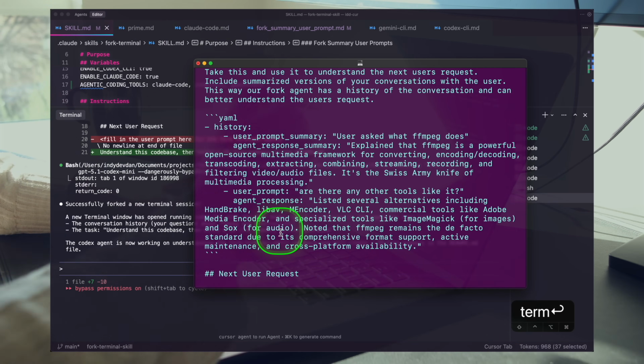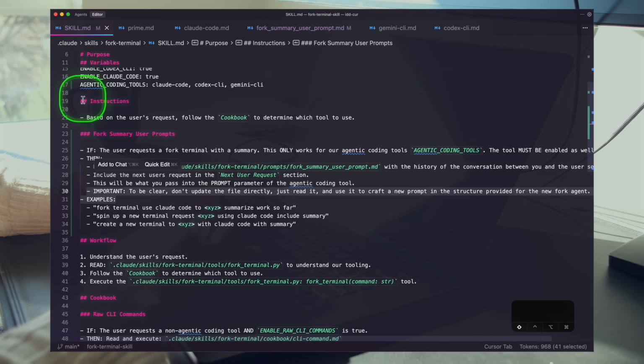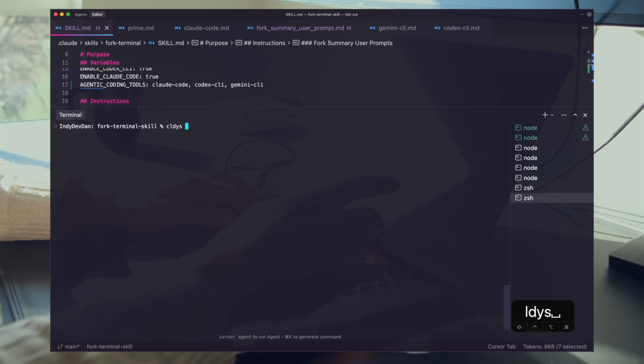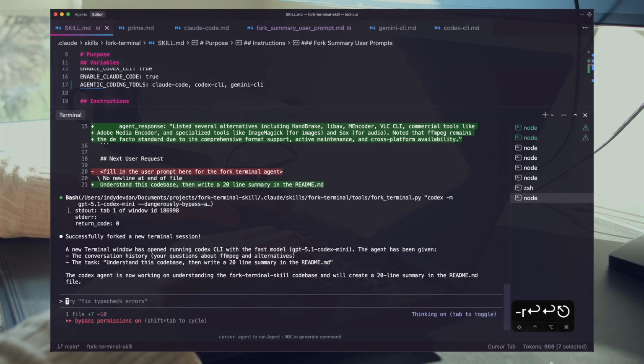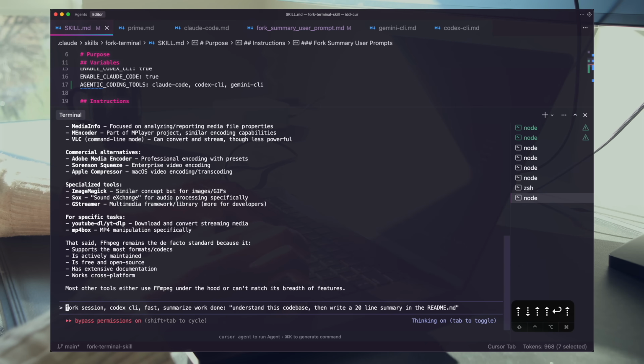All right, so we're almost there. Let's go ahead and see if this one line in our instructions worked. So we're going to clear. Actually, let's go ahead and resume that session, and I'm going to hit escape to roll this back. Right, so this is a cool feature inside of Claude Code. You can rewind history. I'm going to go back to this command here, and now I'm going to hit up, and now we're going to do that fork once again.